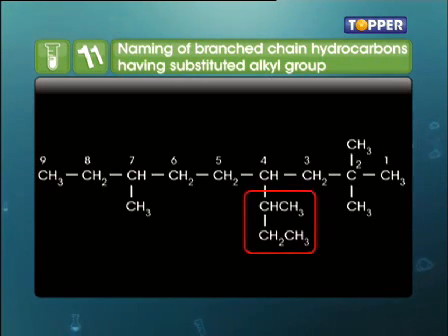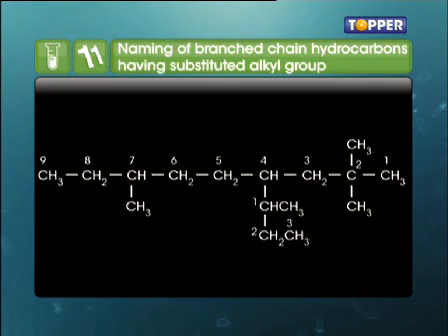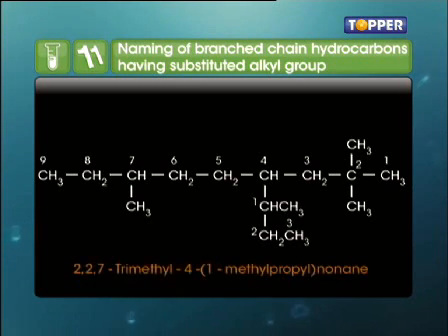Here, a branched alkyl group is present at position 4 of the parent chain. This branched alkyl group has the longest chain of 3 carbons along with a methyl substituent at carbon 1. The prefix or name of such a substituent is enclosed in brackets. So the name of the compound is 2,2,7-trimethyl 4 (1-methyl propyl) nonane.